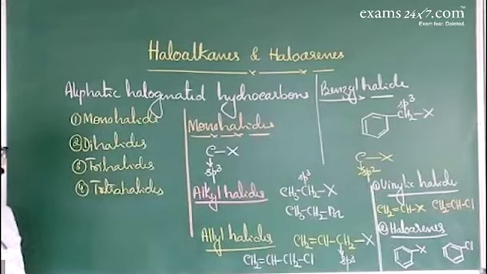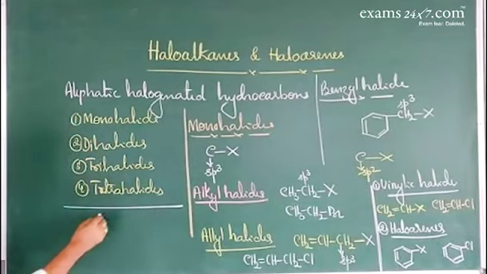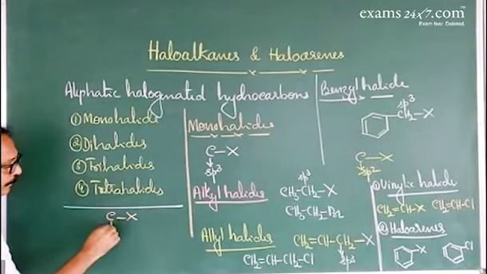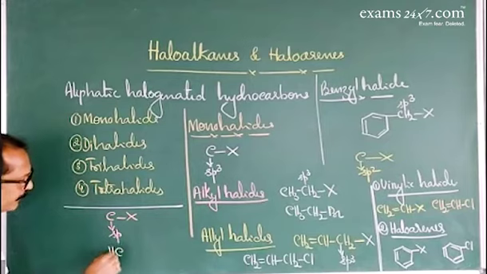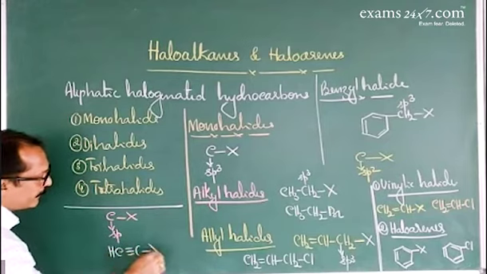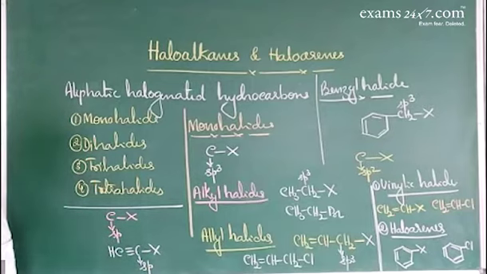One more, where the halogen atom is attached to sp hybridized carbon atom. Alkyl halide, CH≡C-X. Halogen atom is attached to sp hybridized carbon. So all these are examples for monohalides.